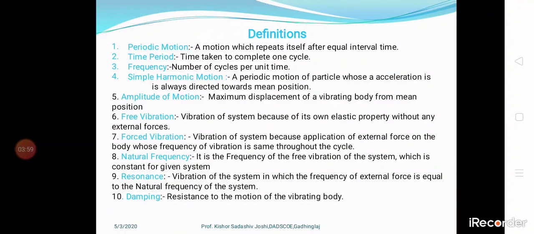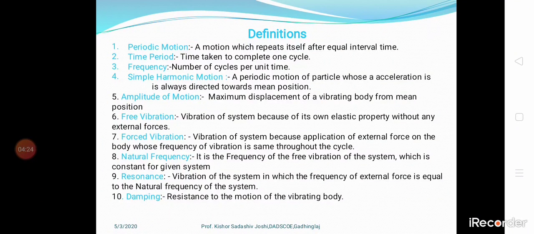That is frequency. Simple harmonic motion, next definition: a periodic motion of a particle whose acceleration is always directed towards the mean position. Means the particle is in motion, and it is always accelerating towards its mean position. That's called simple harmonic motion.